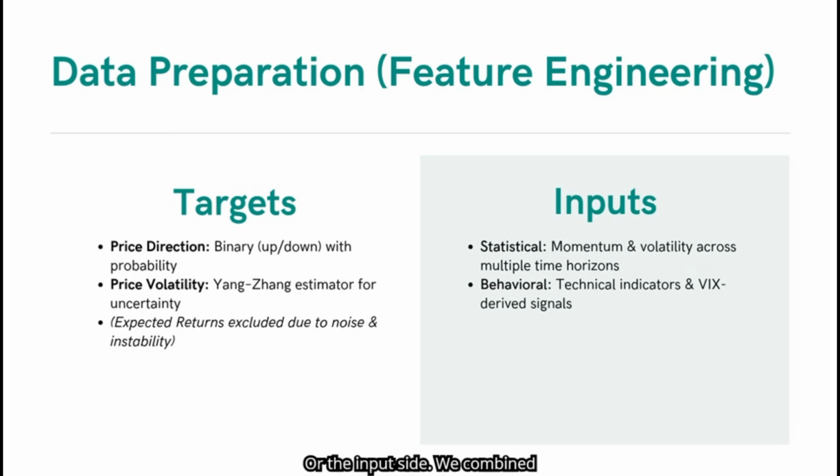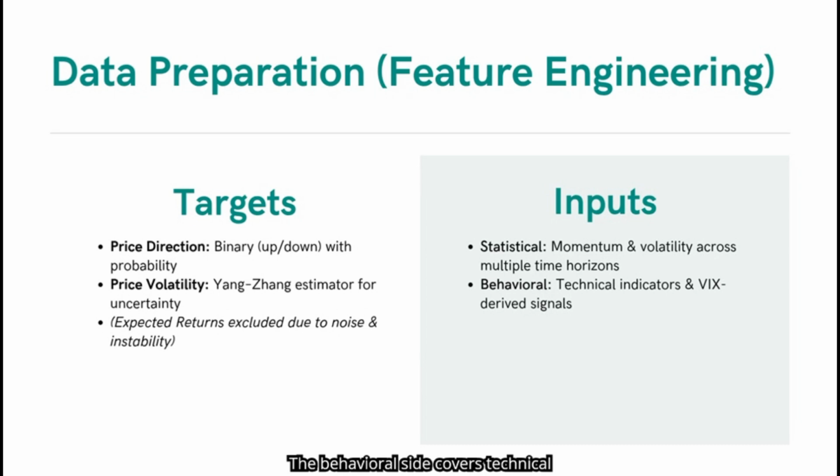On the input side, we combined statistical and behavioral features. The statistical features include momentum and volatility across multiple time horizons, allowing the model to detect persistence and regime shifts in price movements.